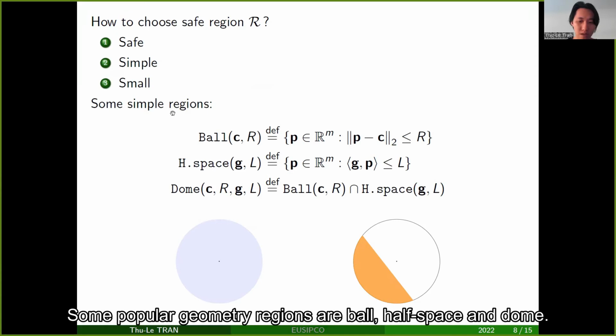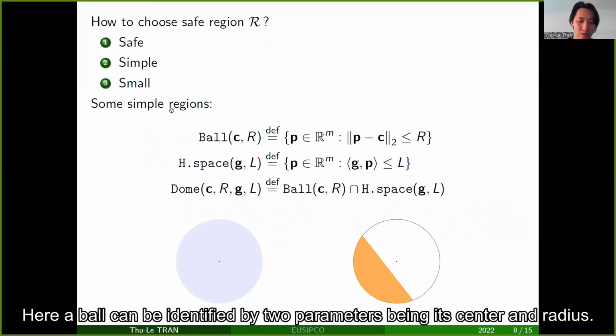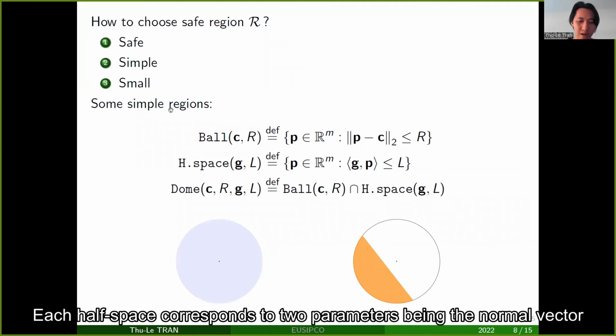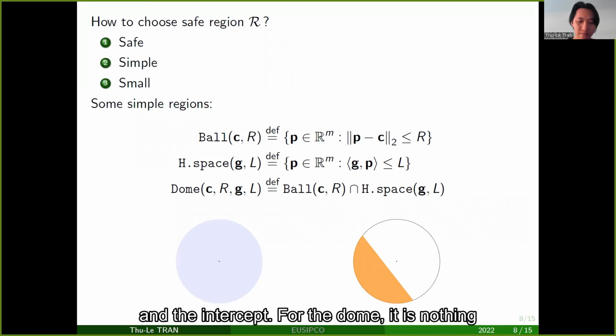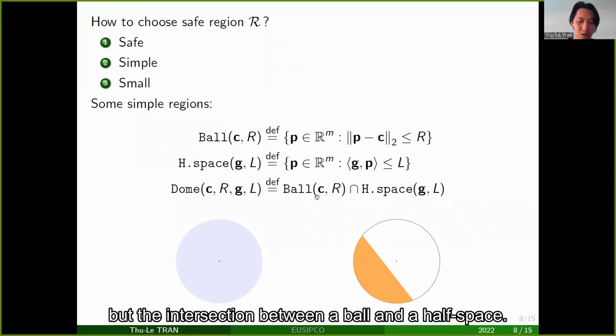Some popular geometry regions are ball, half space, and dome. Here, a ball can be identified with two parameters, being its center and radius. A half space corresponds to two parameters, being the normal vector and the intercept. For the dome, it is nothing but the intersection between a ball and a half space, so it can be parameterized by 4 parameters.